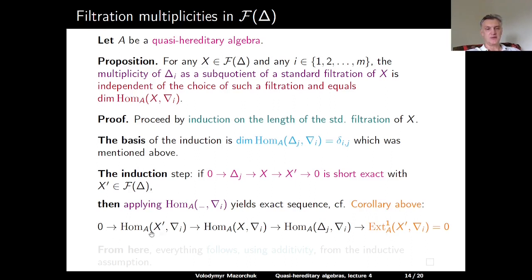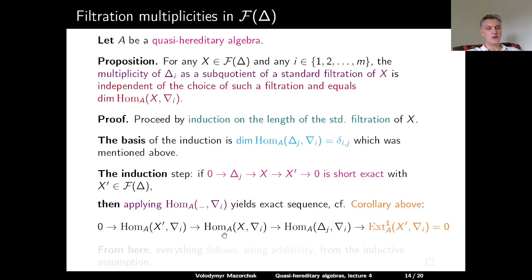So we start from 0, then we have Hom from X prime to nabla I, then we go to Hom from X to nabla I, then to Hom from delta J to nabla I, and then to Ext1 from X prime to nabla I. But X prime has a delta filtration, and nabla is a nabla, so this Ext1 vanishes. So this Ext1 is equal to 0, and so we get a short exact sequence.